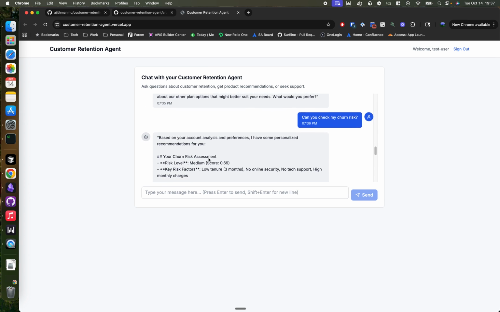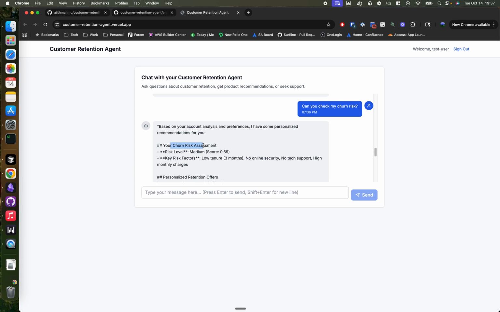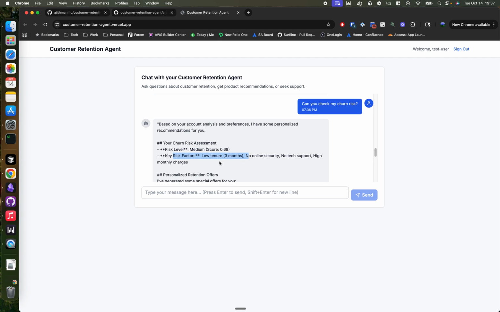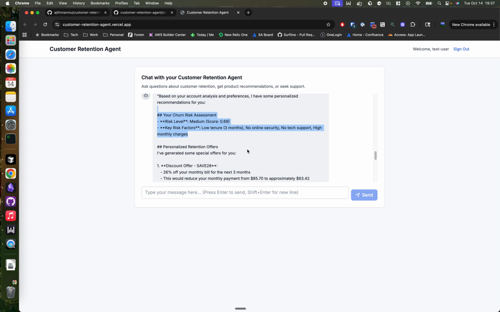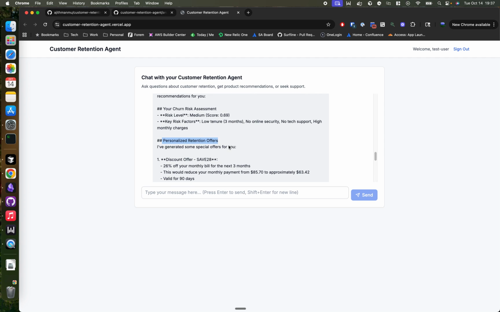So you can see here my churn risk assessment is medium level, low tenure, 3 months. So it has called the Lambda function, which is the churn data query tool, through the AgentCore gateway, and got what is my current churn rate. And it actually went ahead and gave me some personalized retention offers.